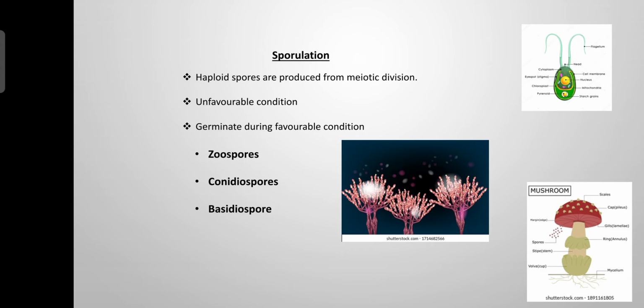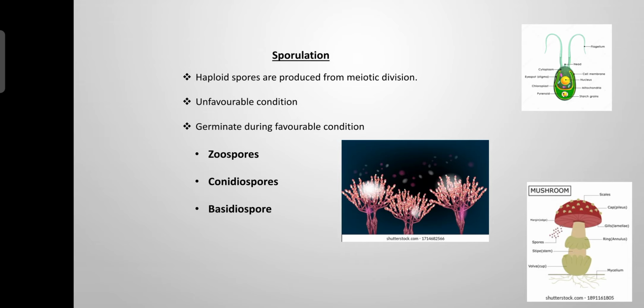It takes place during unfavorable conditions. For example, when the temperature is very high or very low, the plant body is going to produce the spores. With the return of the favorable condition, when the condition normalizes again, these spores germinate and produce the new living organisms. Okay, so there are three types of spore formation: zoospore, conidiospore, basidiospores.